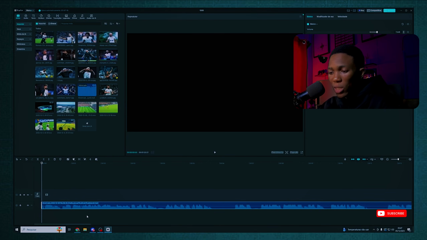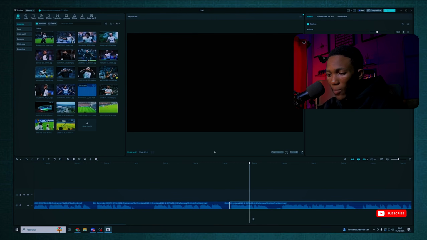Okay, so this is a viral strategy that works very well. So let's start by cutting all these small silent gaps. Here is one, here's another one, and let's drag the timeline a little bit to see very well. There's a longer silent gap here, all right? So I'm going to remove all of this silent space and I'll come back once I'm done.